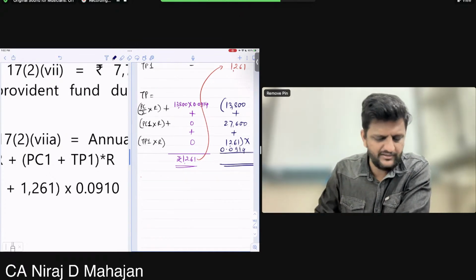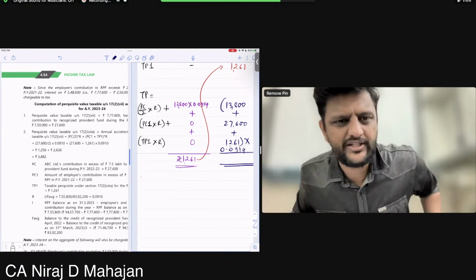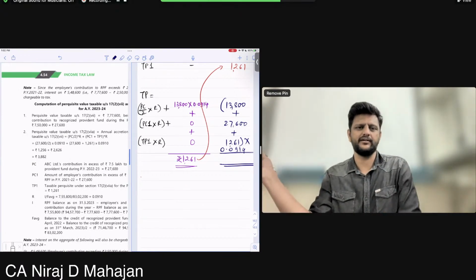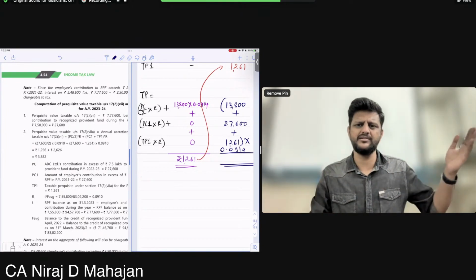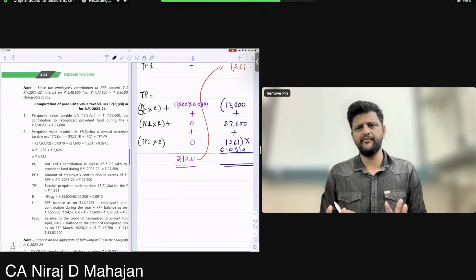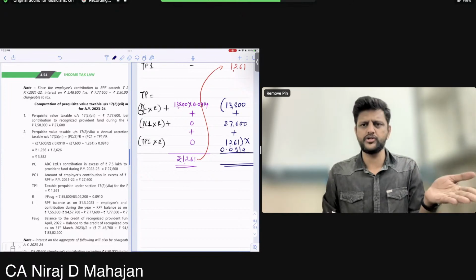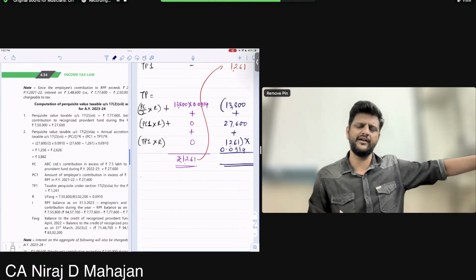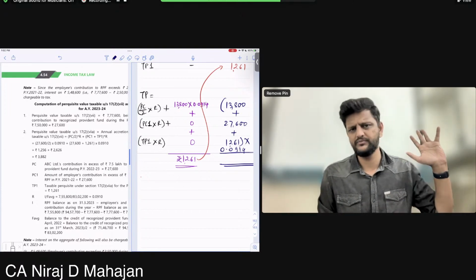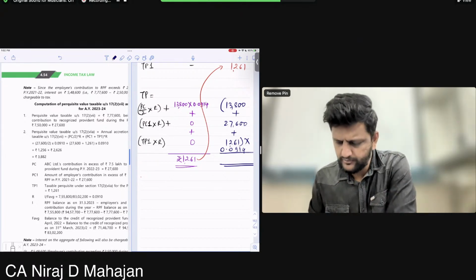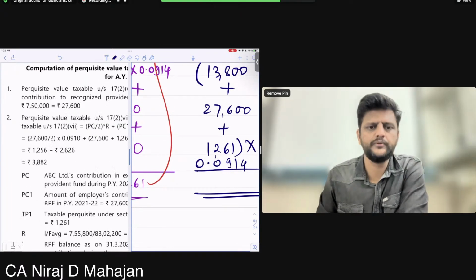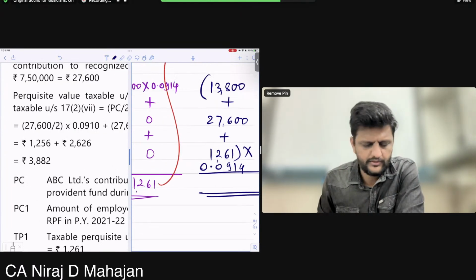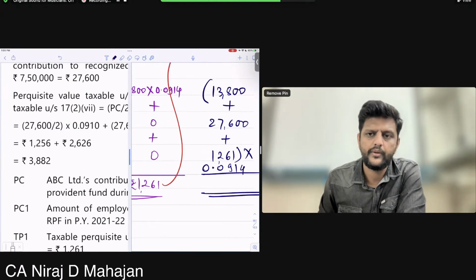See here, I don't like this kind of presentation. It is very irritating or confusing also. I prefer this: opening balance, closing balance, actual growth, then average also I get, actual contributions I get, so remaining I know is my interest income. Very easy to do. Give me this total. Is this matching or no? 3882. Now you will try that.